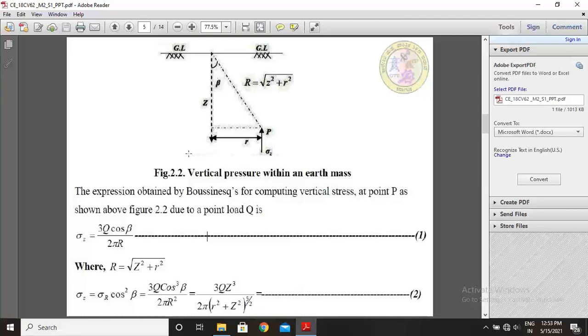This diagram is referred to as vertical pressure within an earth mass.